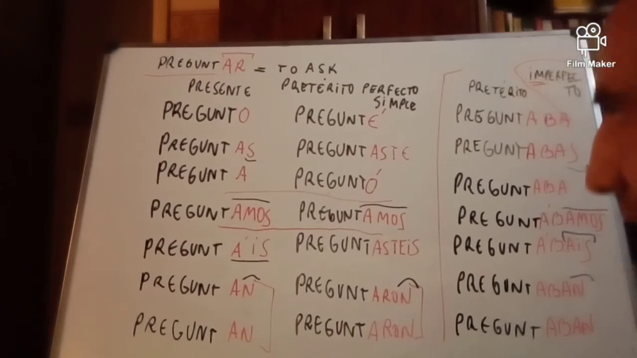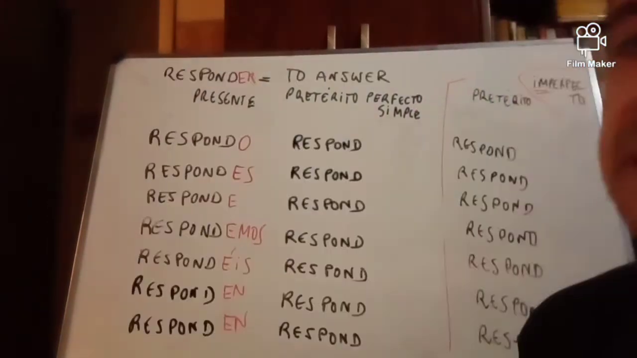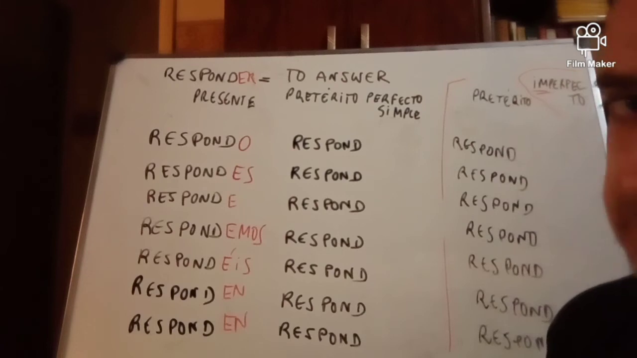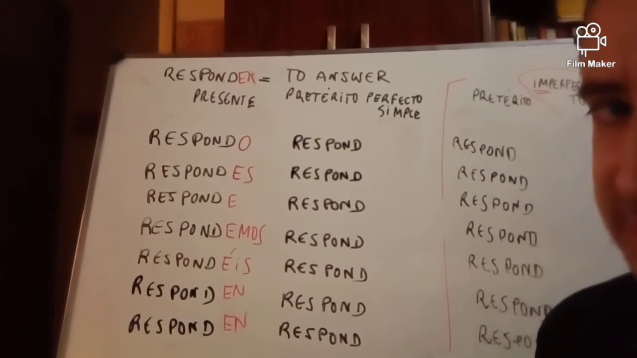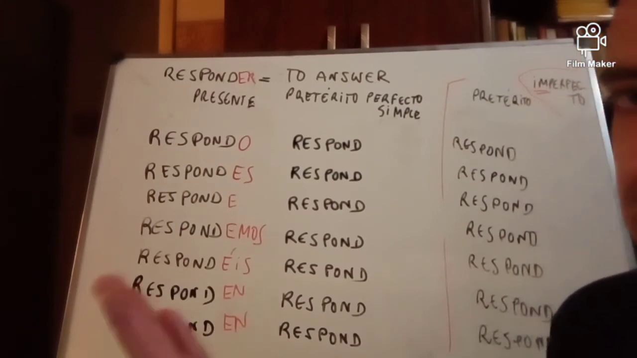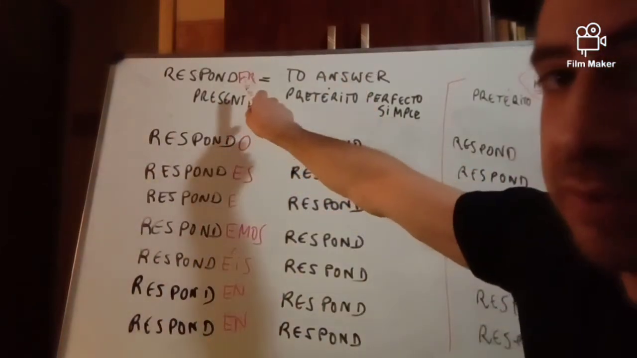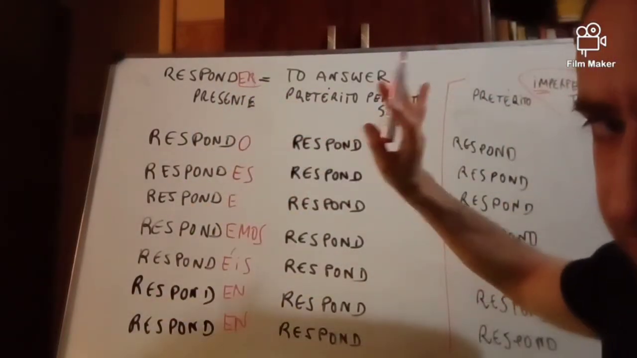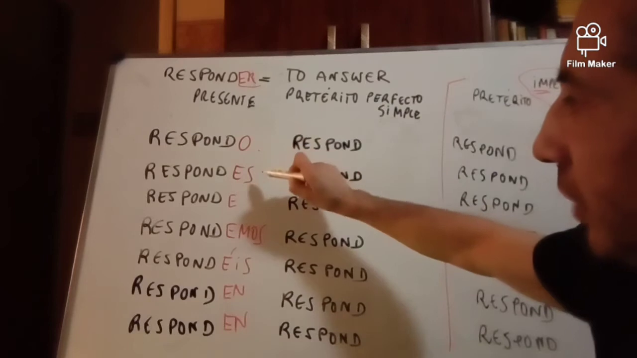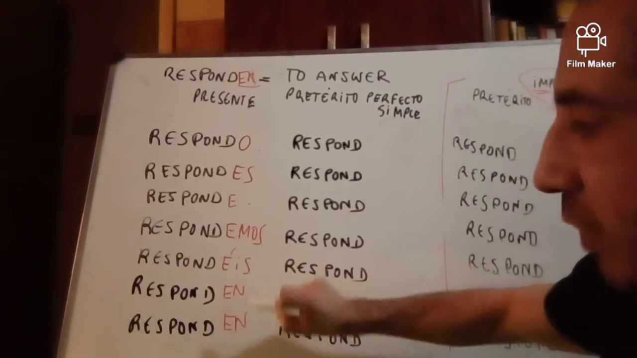Let's see how the model is, how it works for the second ending, the -ER ending. Now let's see the verb that is associated with the one that we've just seen, so that you learn them more easily. We saw to ask, preguntar, now we'll see to answer, responder. It follows the second model. If you remember in the present, respondo, respondes, responde, respondemos, respondéis, responden.